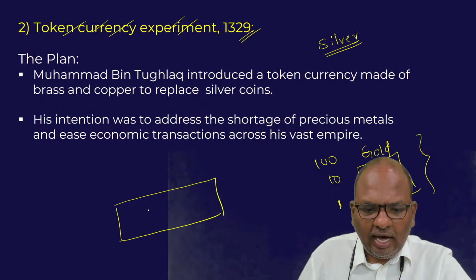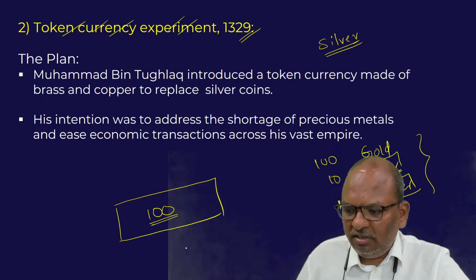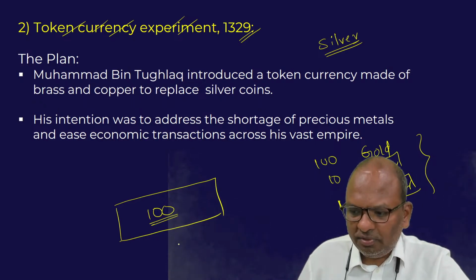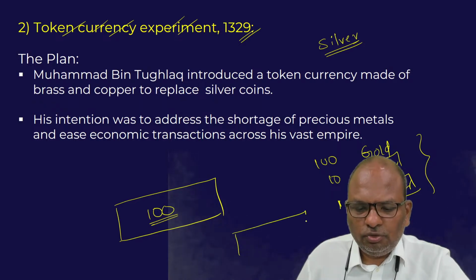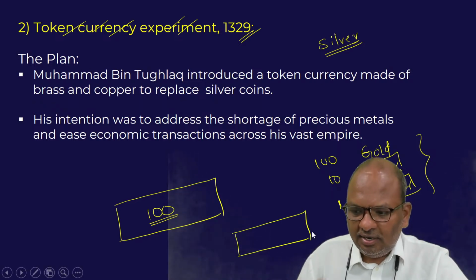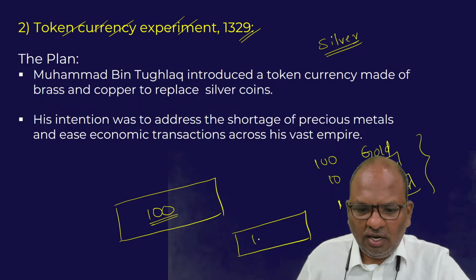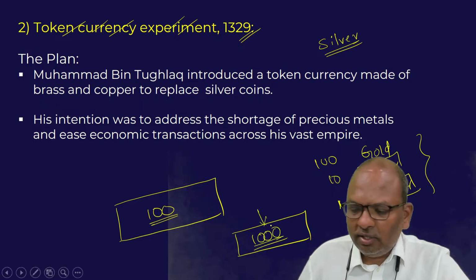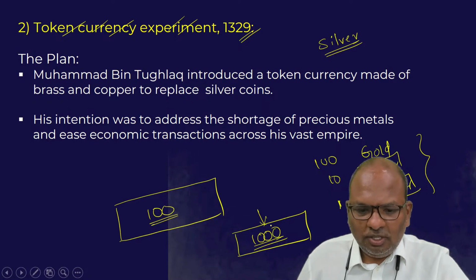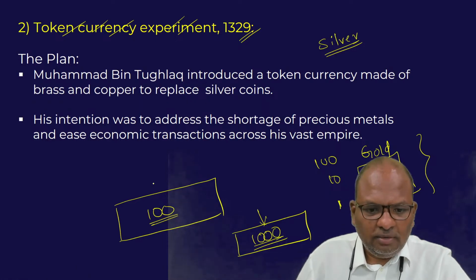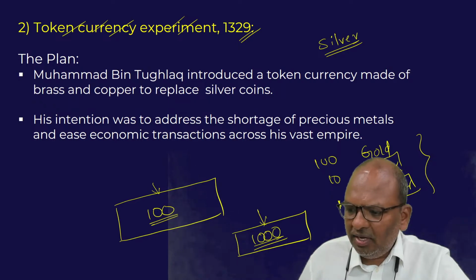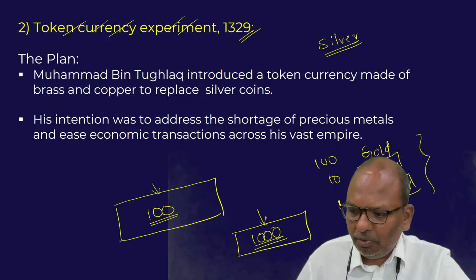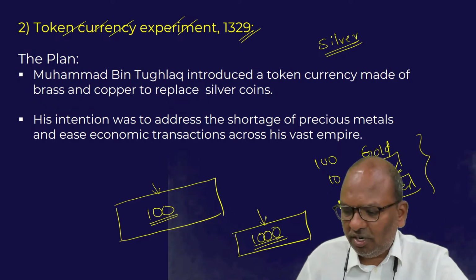If the RBI issues currency with the number 100 on it, it means the value of the currency is 100 rupees. But if RBI issues another paper currency with 1000 written on it, we accept it as a 1000 rupee currency. So what we are using in the present time is basically an artificial currency. Token currency only.